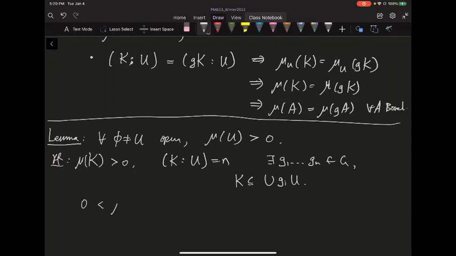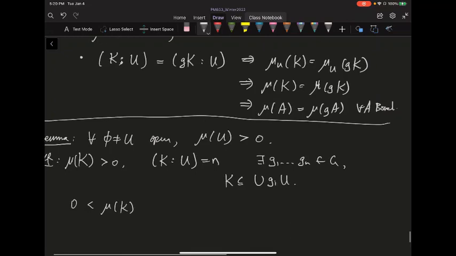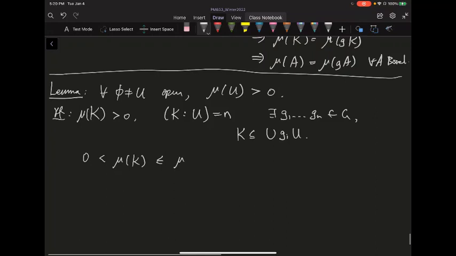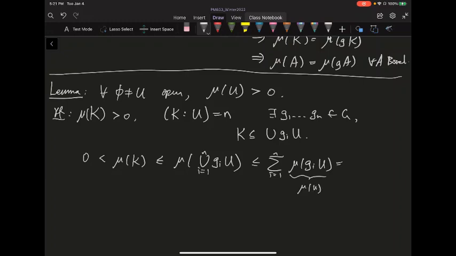On one hand, you have mu of k strictly greater than 0. And by the monotonicity of your measure, that's less than or equal to mu of this union giU, where i goes from 1 to n. It's a finite union, so by subadditivity, this is bounded above by the sum from i equals 1 to n of mu of giU. But left invariance tells you each of these is equal to mu of U, so this is just n times mu of U. And so n times mu of U is strictly greater than 0, so mu of U is greater than 0.